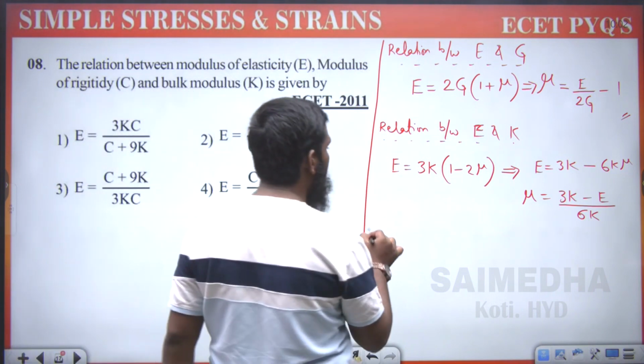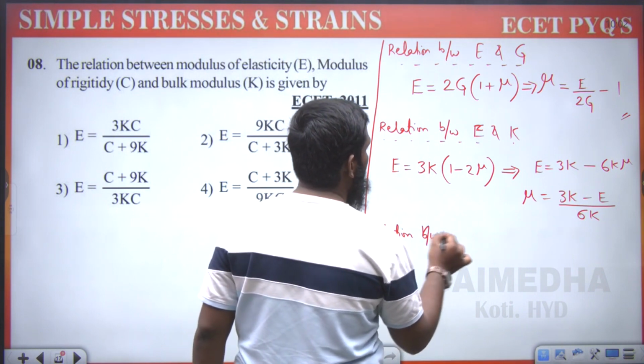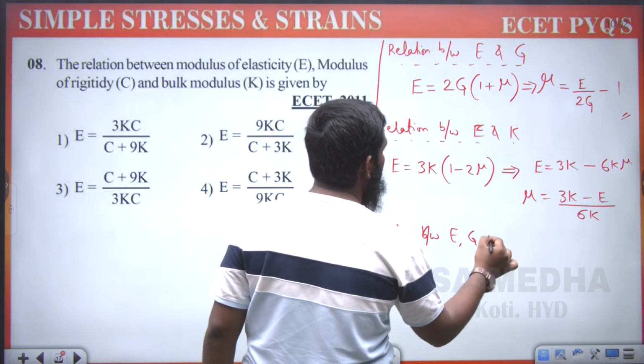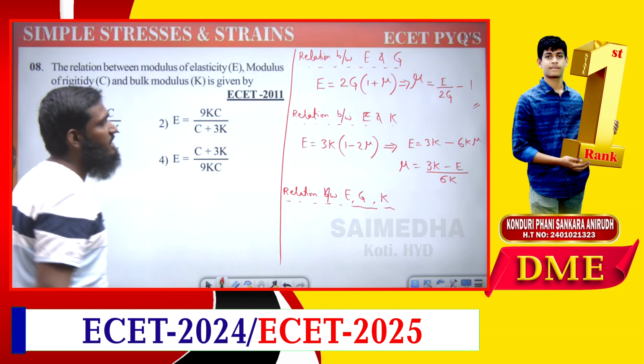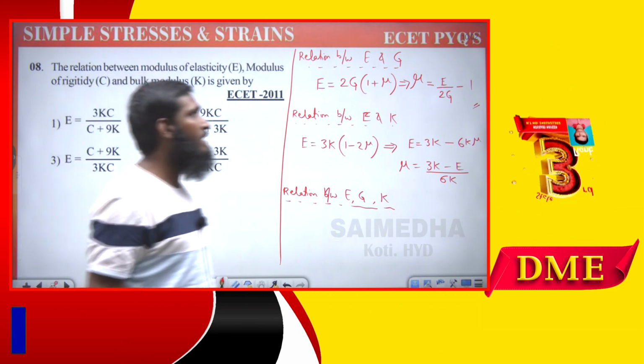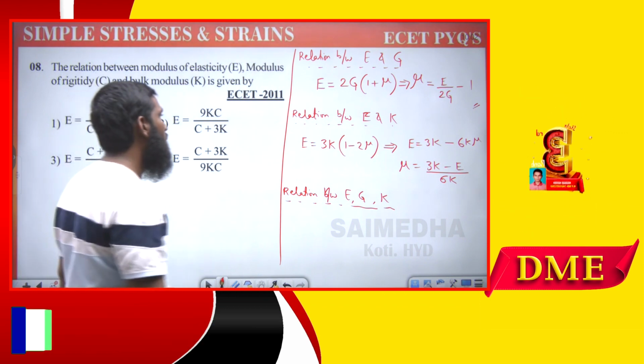Now the last relation we are having is the relation between E, G and K: modulus of elasticity, modulus of rigidity and bulk modulus. For this we have to write the formula.